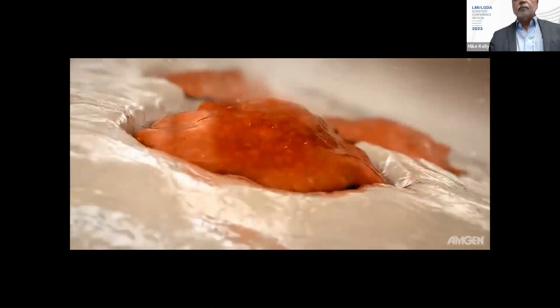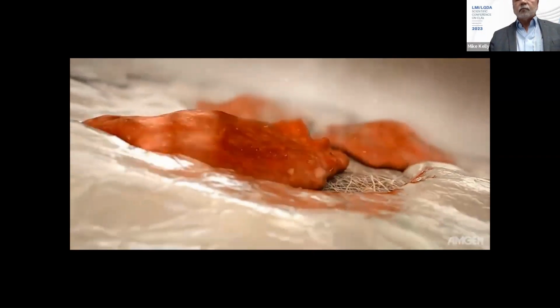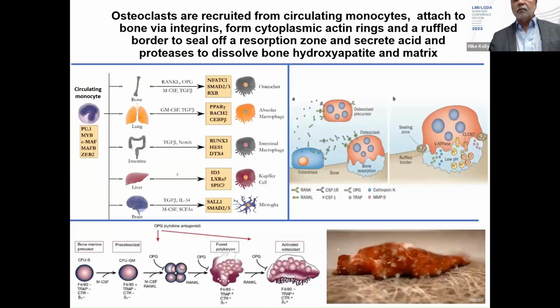Osteoclasts play an important role in liberating minerals and other molecules stored within the bone matrix.